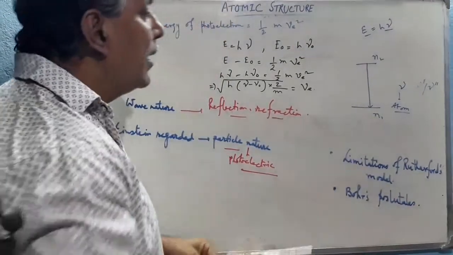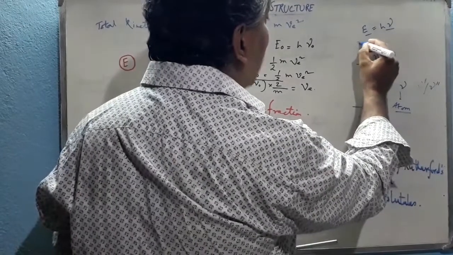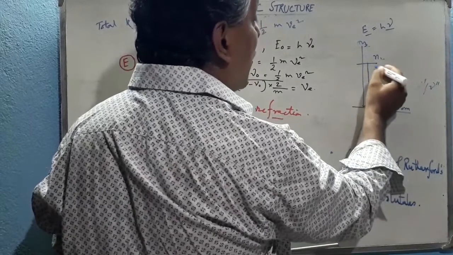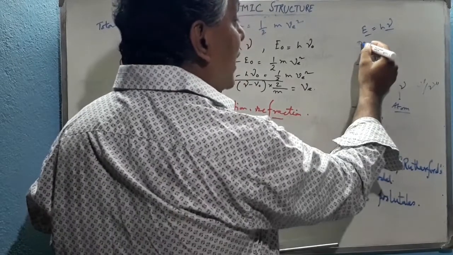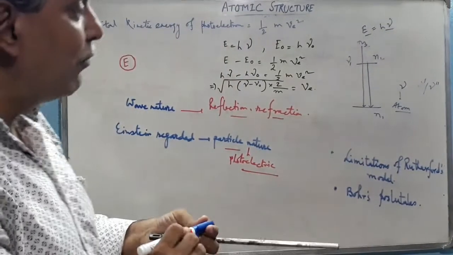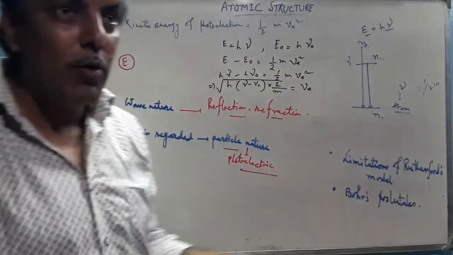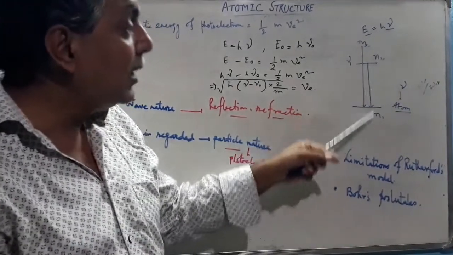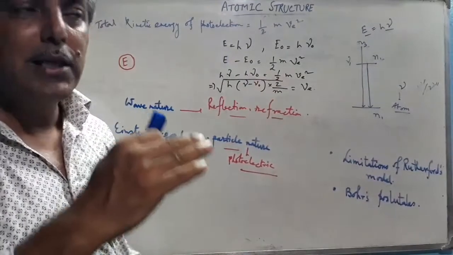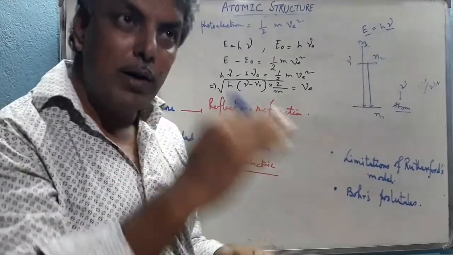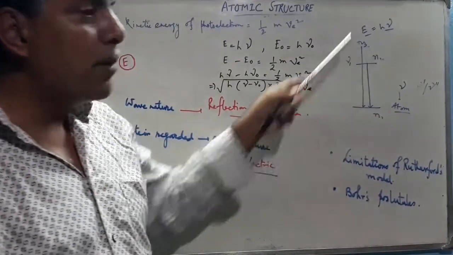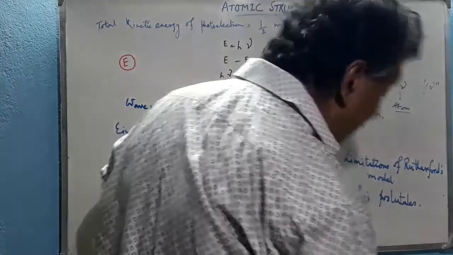Again, in the case of hydrogen, if it jumps from N3 to N1, then it will also be different. In the case of N2 to N1 it was nu, in the case of N3 to N1 it will be, suppose, nu 1. So it is completely different in the hydrogen atom whenever the electron jumps from N2 to N1, and in the case of N3 to N1. So with the increase of the number of orbits, the energy gap for a particular atom is quantized, that means it remains fixed.